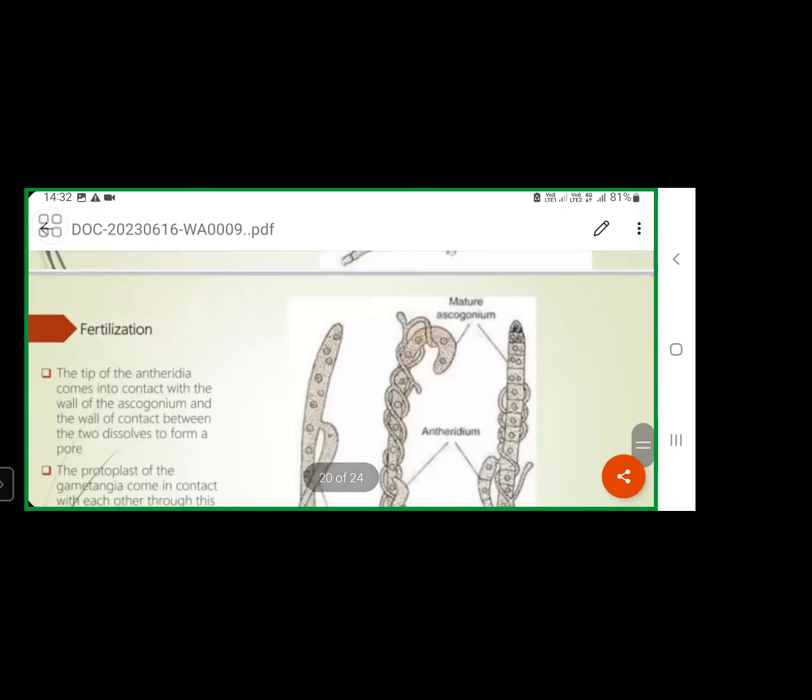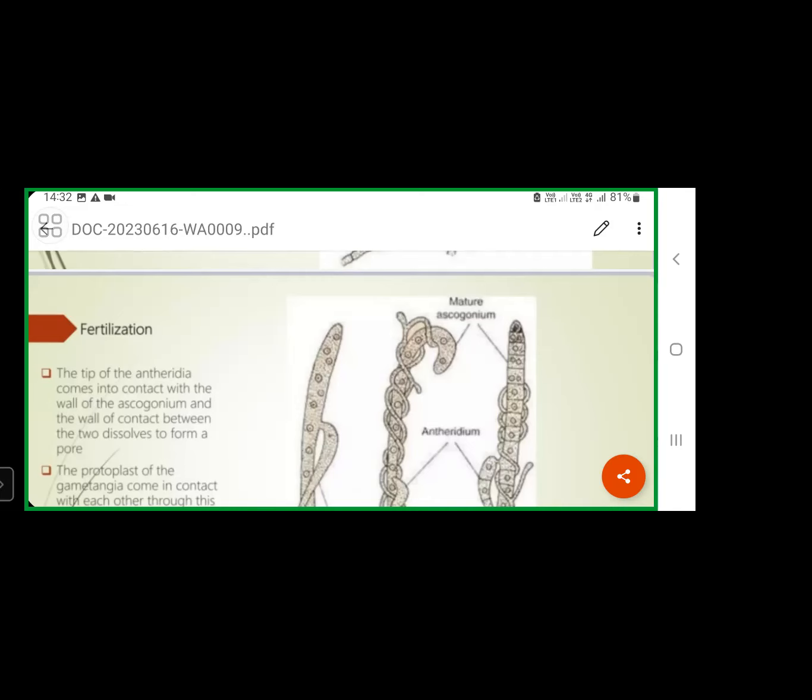Understand? From the tip of the ascogenous filament, one arc-shaped structure, the crozier, will develop and function as the ascus mother cell. That ascus mother cell possesses one diploid nucleus. That diploid nucleus divides by meiosis first, then it will undergo mitosis. As a result of meiosis, 4 haploid nuclei form, which undergo mitotic division. Finally, 8 nuclei will form, and all these nuclei are haploid in condition.